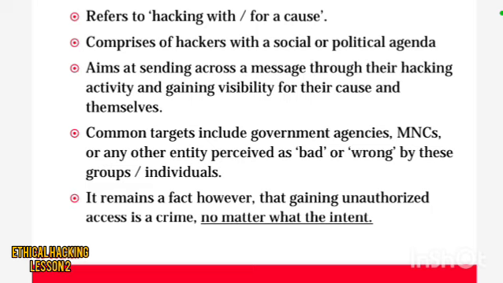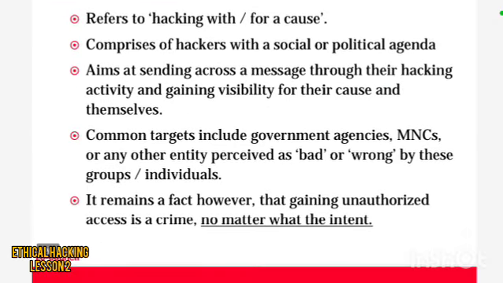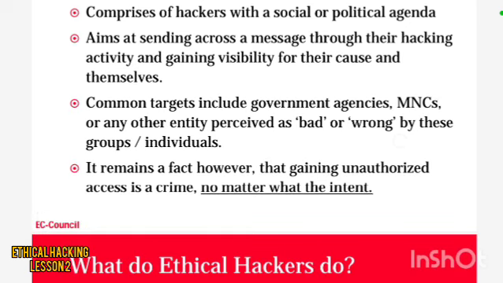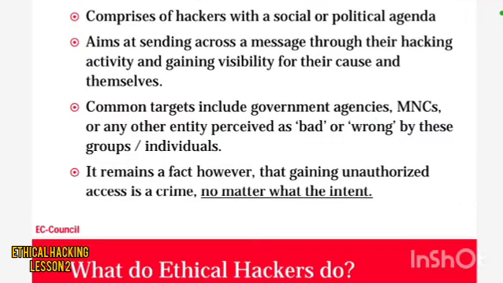Common targets include government agencies, MNCs, and any other entity perceived as bad or wrong by this group or individuals. And it remains a fact forever that gaining unauthorized access is a crime, no matter what the intent.